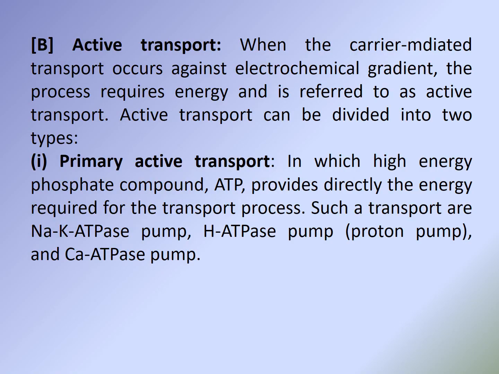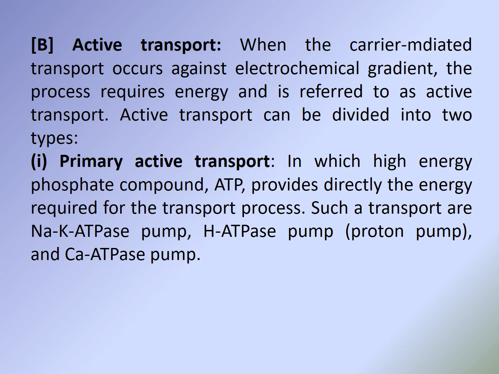B. Active transport is the second form of carrier-mediated transport. It occurs against the electrochemical gradient.